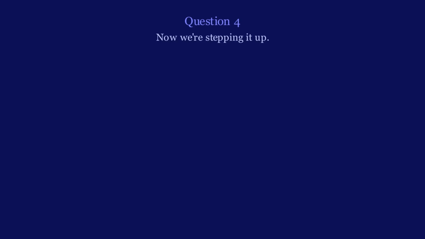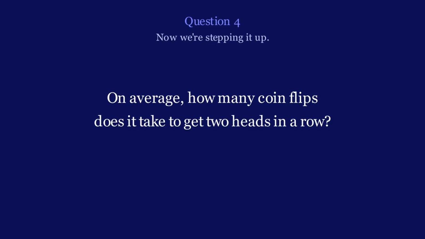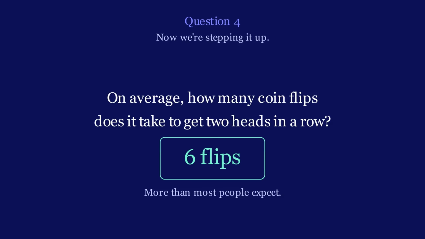Alright, question 4. Now we're stepping it up. On average, how many coin flips does it take to get 2 heads in a row? This one's not obvious. The answer is 6 flips. Yeah, more than most people expect.